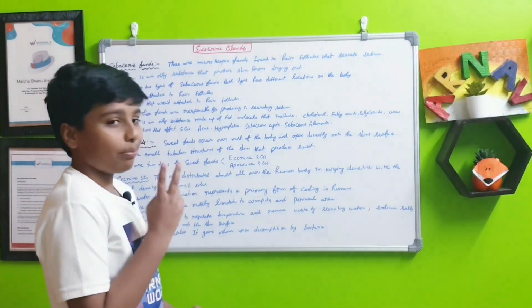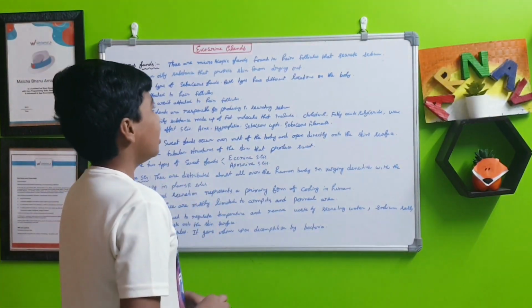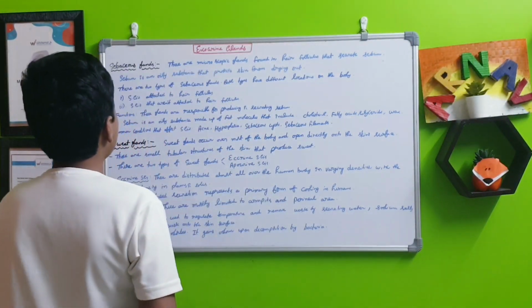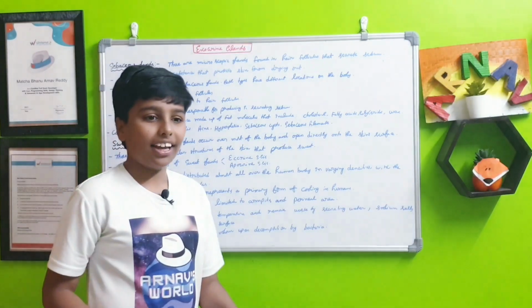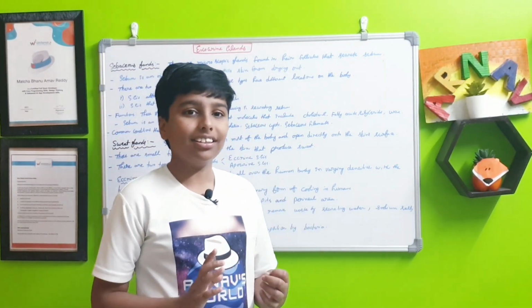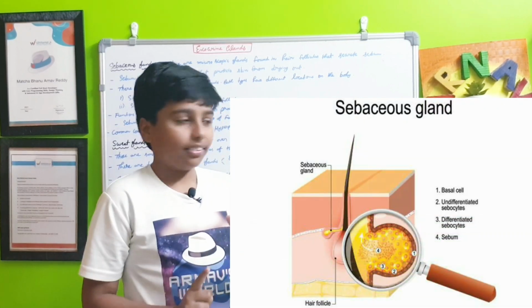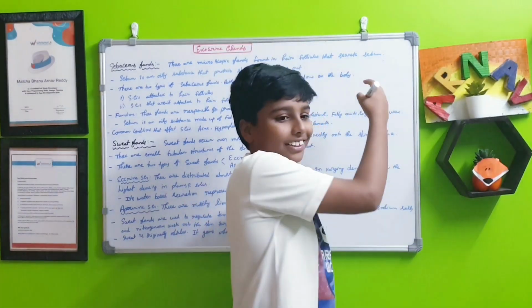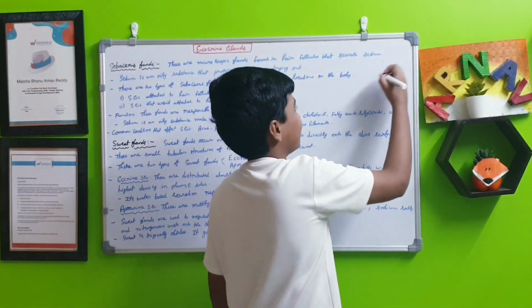There are two types of sebaceous glands. Both types have different locations on the body. First are the sebaceous glands attached to the hair follicles. So first there's hair. Wait a second, I think I need to illustrate it. I think you can just try to see in the small space here.